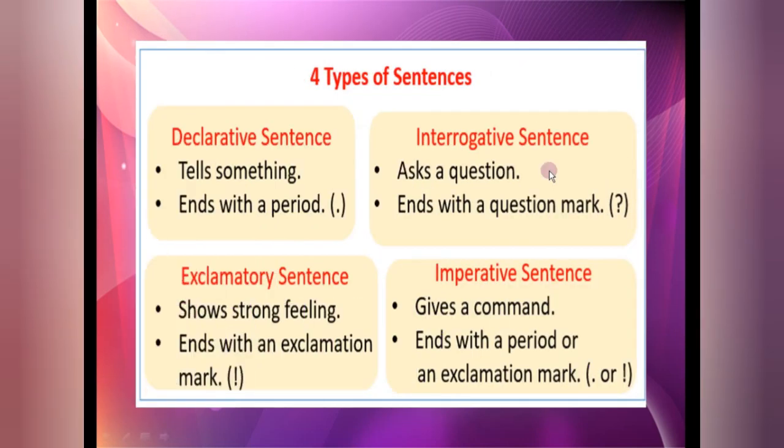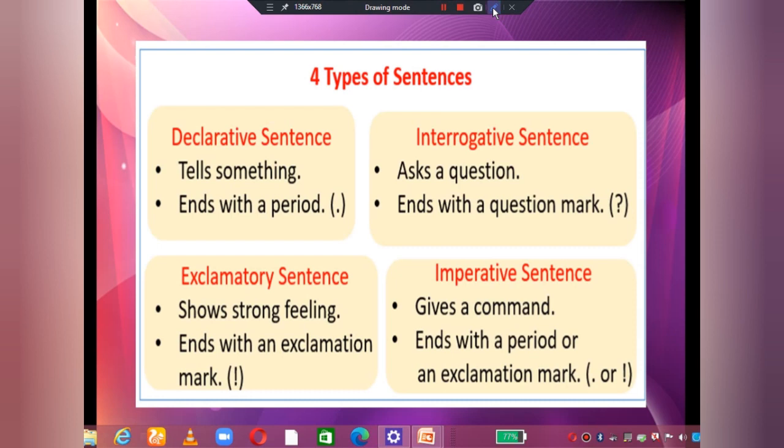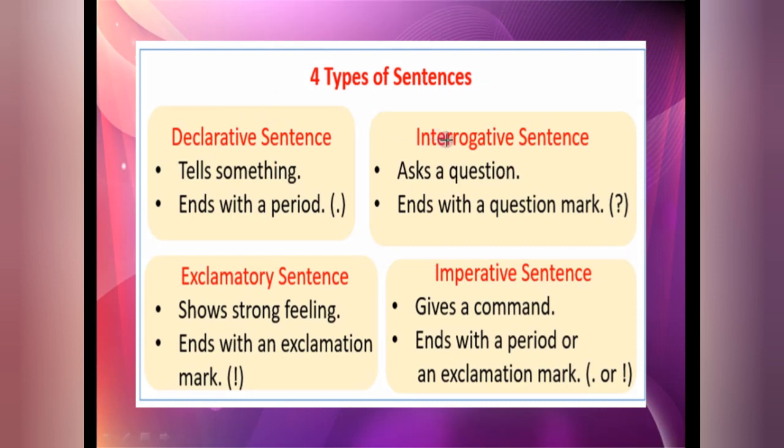Now the next topic we have, types of sentences, the easiest topic I think. We have 4 kinds of sentences. The first one, declarative or assertive sentence. Second, interrogative, exclamatory and imperative. Declarative one, in this tells something and it ends with the full stop. Okay. Interrogative one, in this asks a question, ends with the question mark.